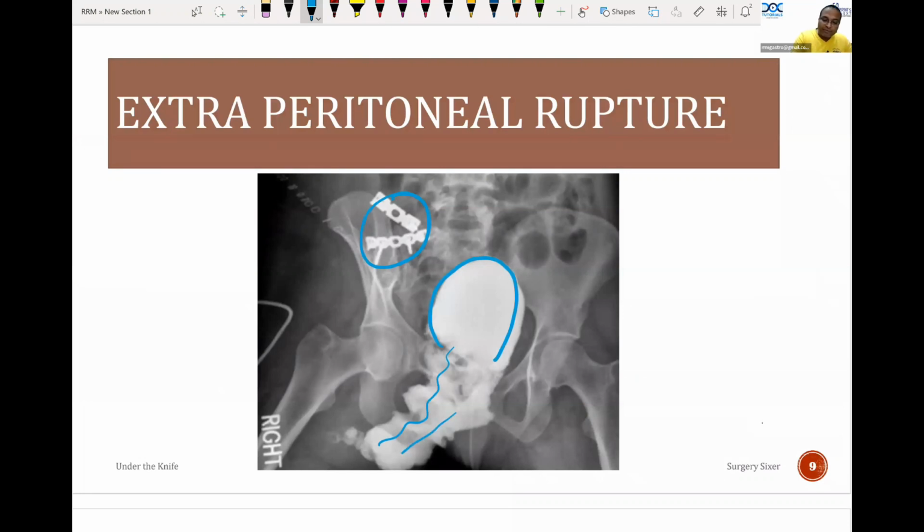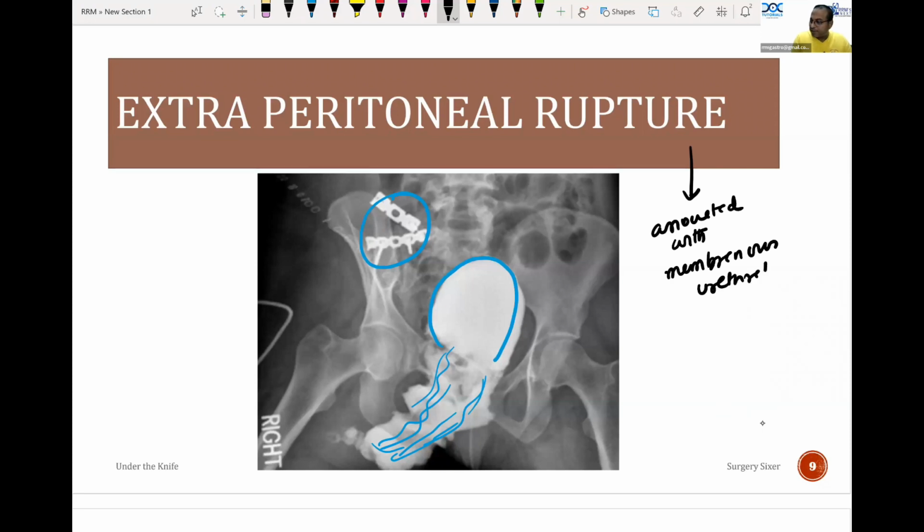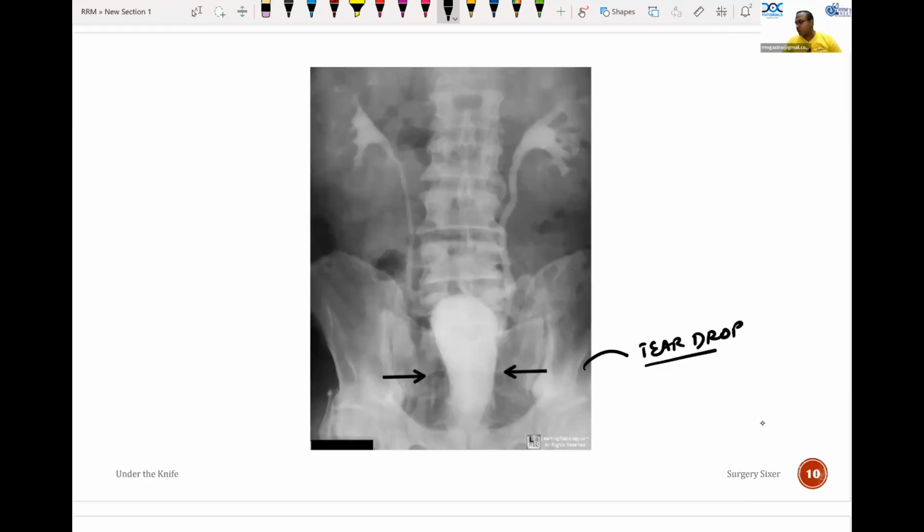And in fact, if extraperitoneal rupture of bladder is seen, it is mostly associated with what other injury? It is associated with membranous urethral injury. Please remember that. And there will be a shape of the bladder like this, known as teardrop bladder. Can you see? This is a teardrop bladder, which can be seen in those patients.